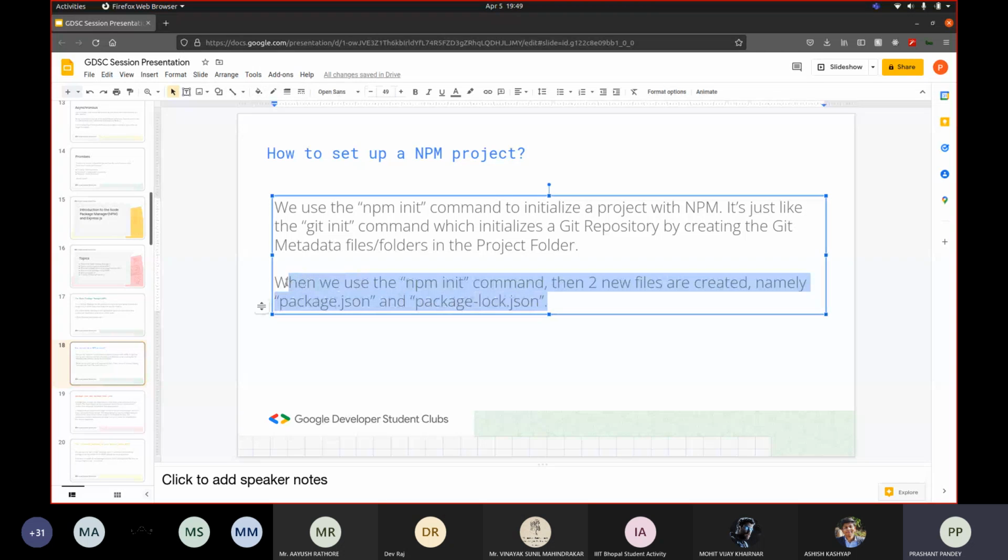So when I typed the npm init command, two files were supposed to be created. The second file, which is package-lock.json, will be created when I install a library. I already showed you the package.json file, what it does and what information it contains about your project. So yeah, now moving on.